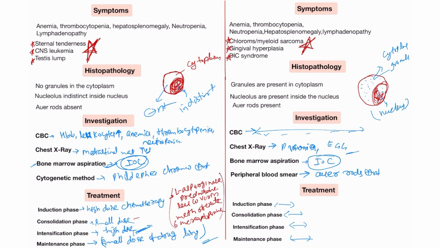In these cases, the same types of drugs are used, but the amount of the doses sometimes decreases or increases. It depends on the patient, how they respond, and what effect the drug has on the patient. So we change the drug amount for different patients. So this is about the difference between acute lymphoblastic leukemia and acute myeloid leukemia.